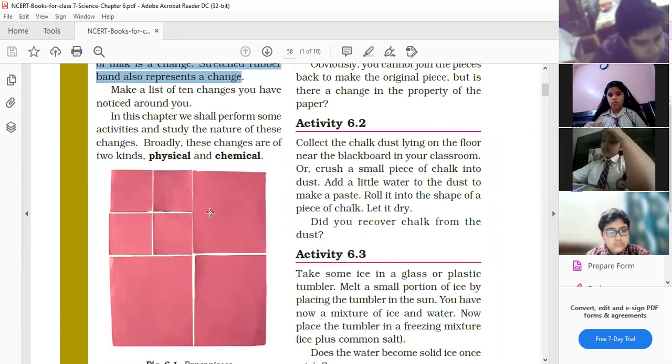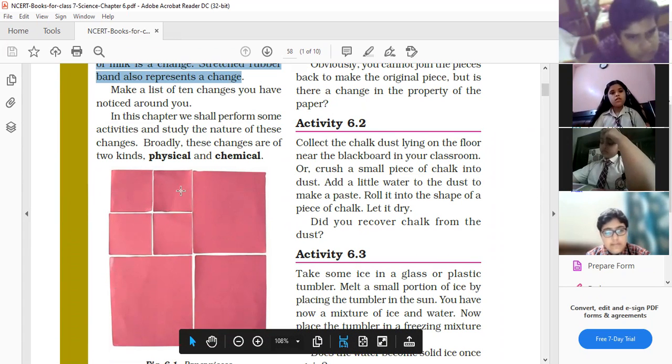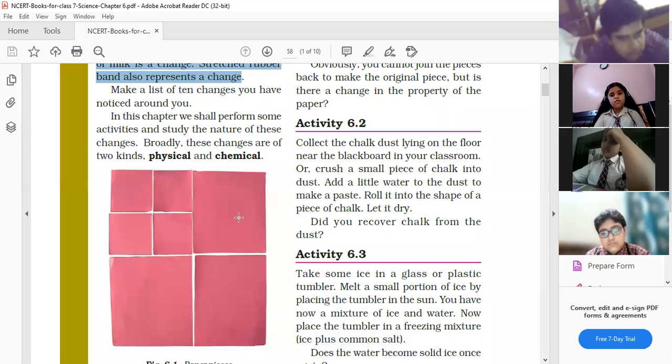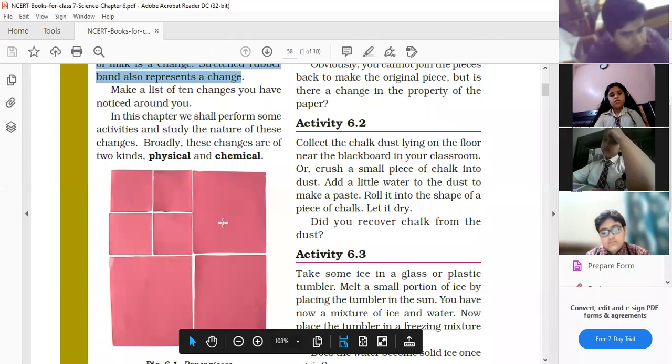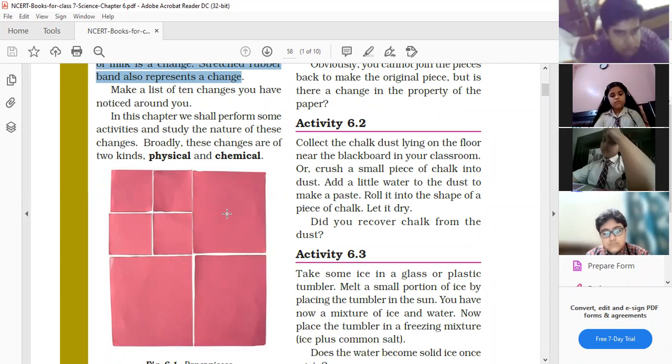So children, I want to give you one example. See, first of all, this whole was a piece of paper. You can see on the screen. This was a whole piece of paper. If I cut it into 4 parts, horizontally and vertically, this divides into 4 parts. But what happens? Only the size of the paper has become smaller, but the paper before and after remains the same.